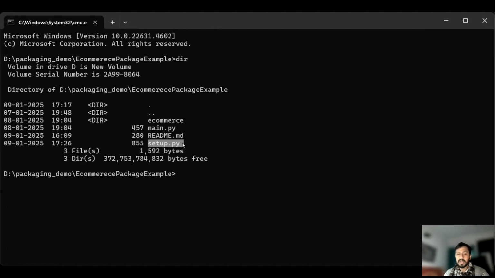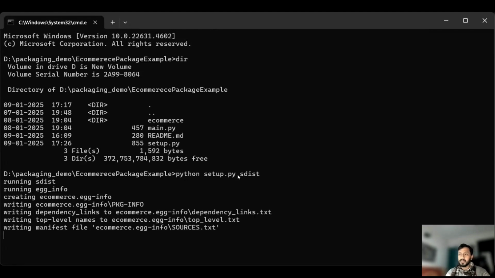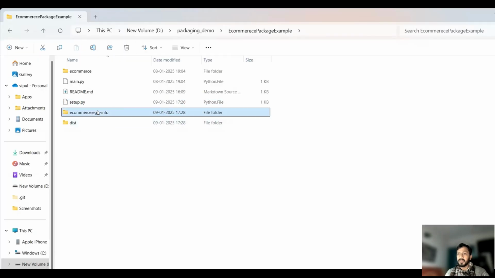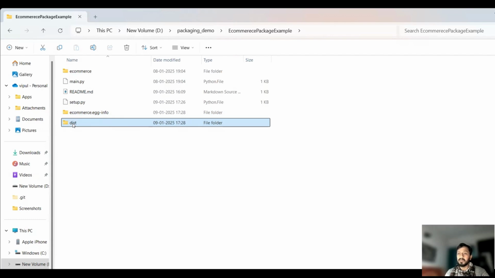Now I have to trigger this setup.py. How can I trigger? I will just call over here python setup.py sdist. Okay, create a distribution file. And I'll press enter. So when I press enter, what will happen? Let me show you. You will get a new file over here. You can see, this is the distribution file, dist. This is a distribution file that we got.